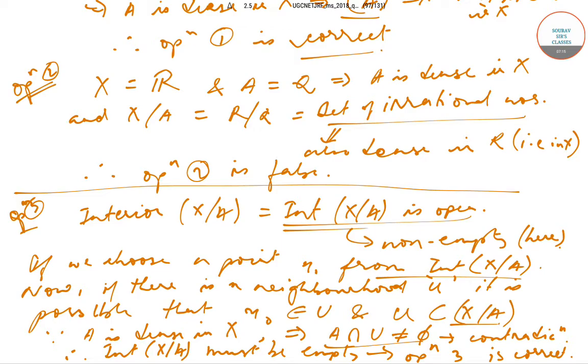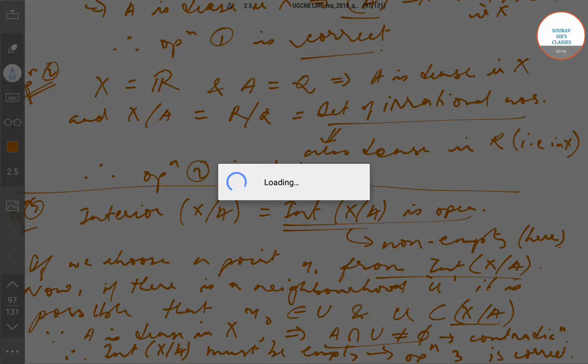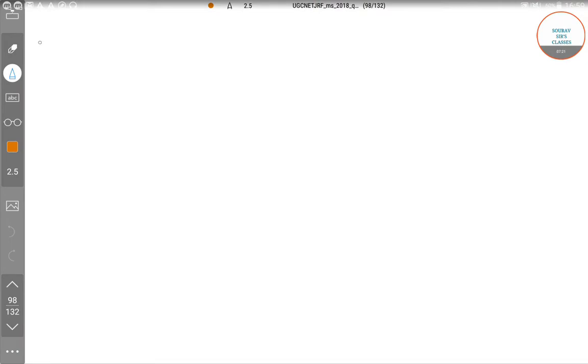Now let us shift our focus to option 4. In option 4, we have already got that A is dense in X if and only if X \ A bar is nowhere dense.